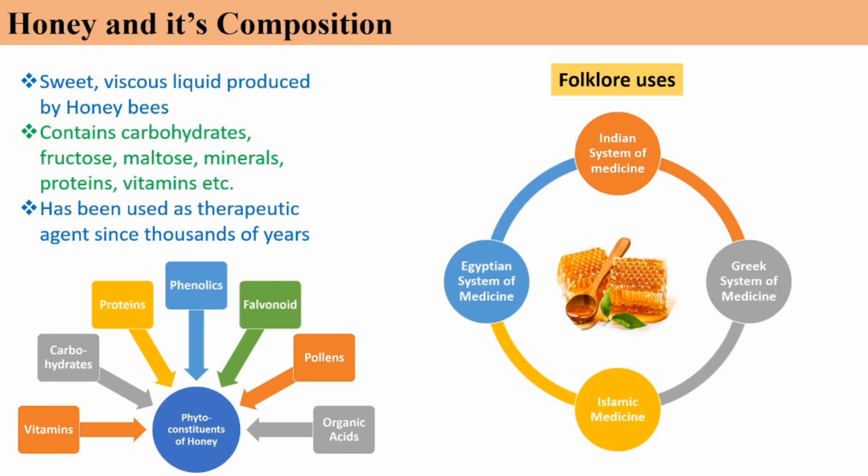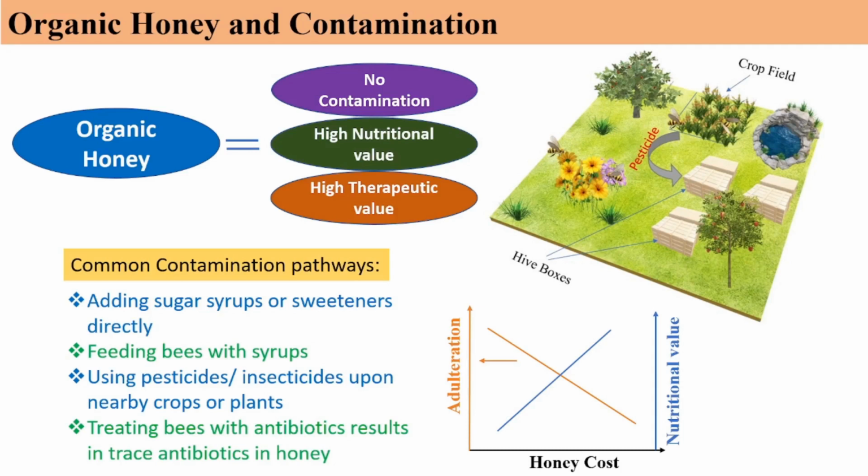But what are the molecules responsible for it? And the honey which we are using, whether it has those molecules or not. That is one of the important aspects of this talk. My focus will be on organic honey and its contamination detection. If there is any contamination, we cannot term the honey organic. It is the honey which has higher nutritional value, which has no contaminants like pesticides, insecticides, or antibiotics.